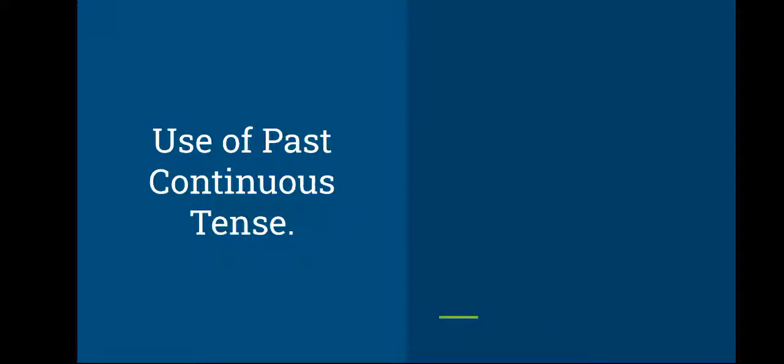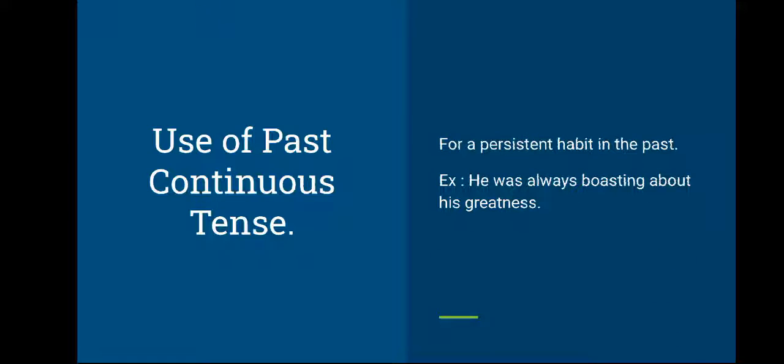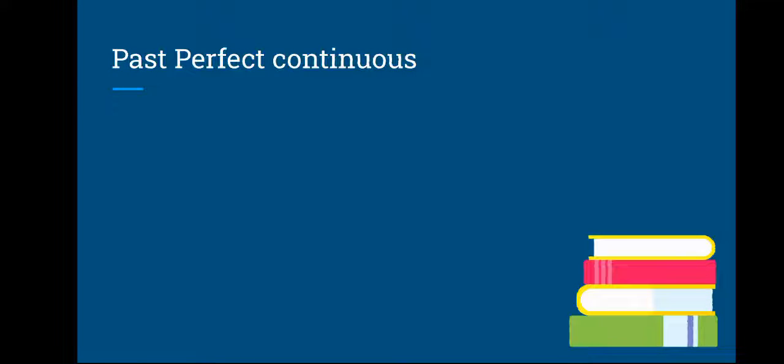And the other use of past continuous is for a persistent habit in the past. Persistent means continuation of some habit in the past, like he was always boasting about his greatness. In the past, now he is not doing that, but in the past he was always boasting about his greatness. And another use also, when two parallel actions are going on in the past at the same time, like your mother was cooking and you were playing. So we use while and we combine these two sentences like while my mother was cooking, I was playing.